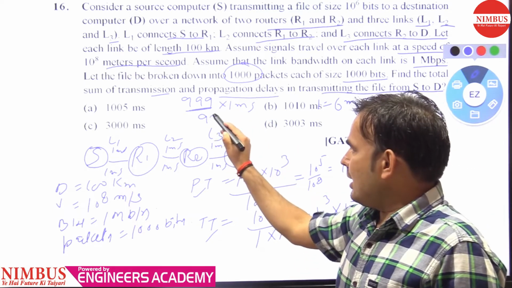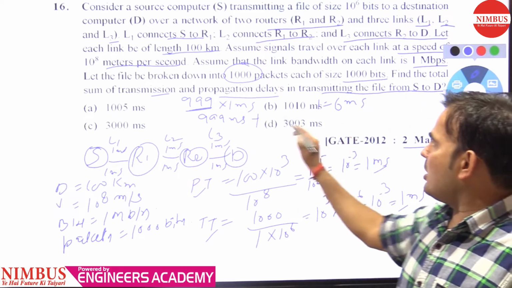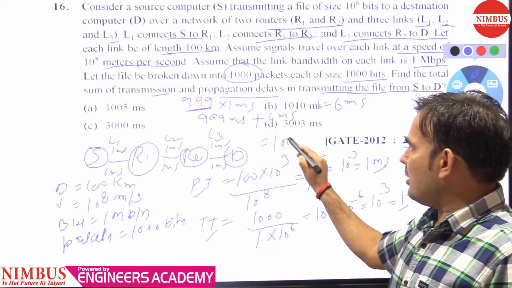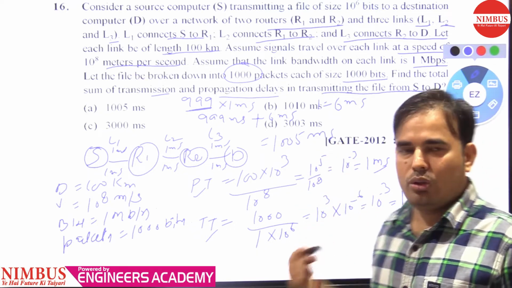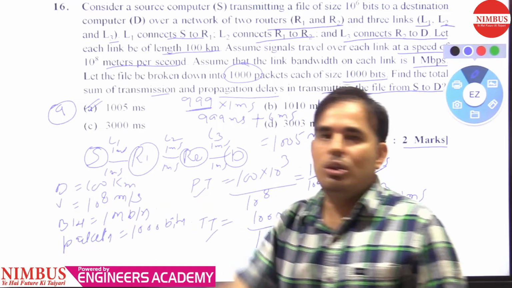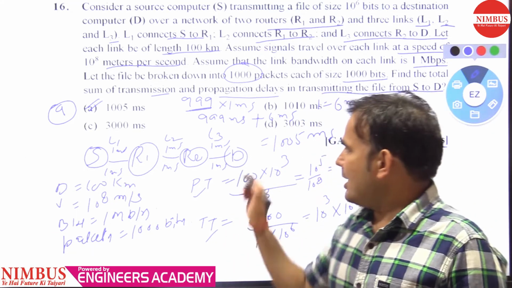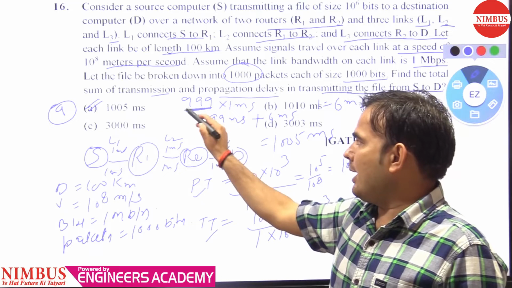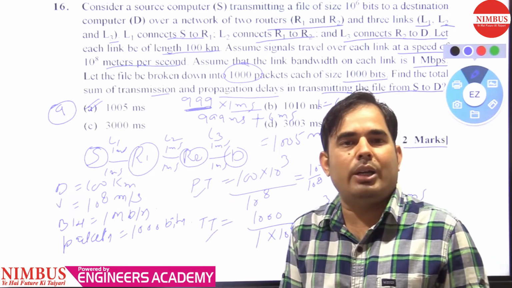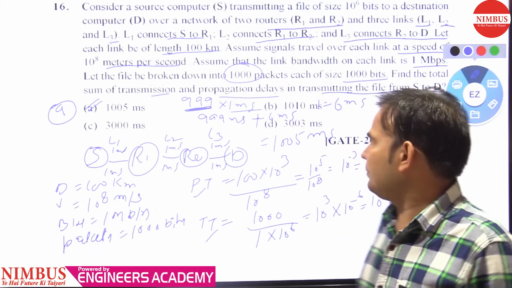So 999 milliseconds plus the first packet taking 6 milliseconds. The total time is 1005 milliseconds. Good question. So which option is true? Option A is true. All the packets overlap the time of the first packet, so that's why all the remaining packets take only 1 millisecond each to reach the destination from router R2. So the answer is 1005 milliseconds.